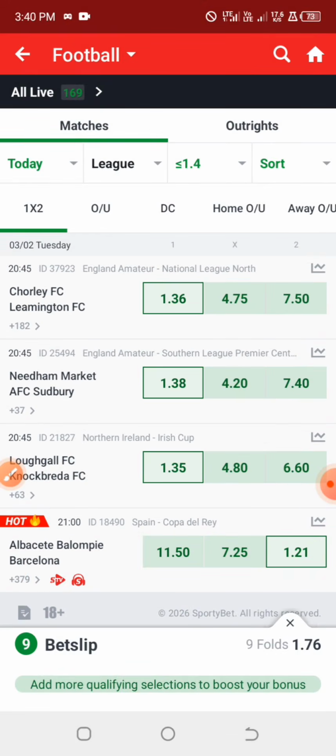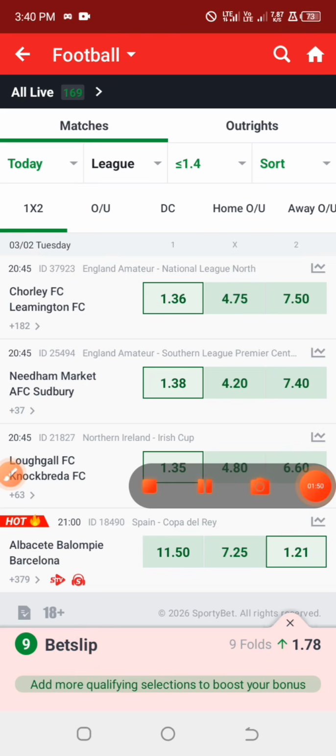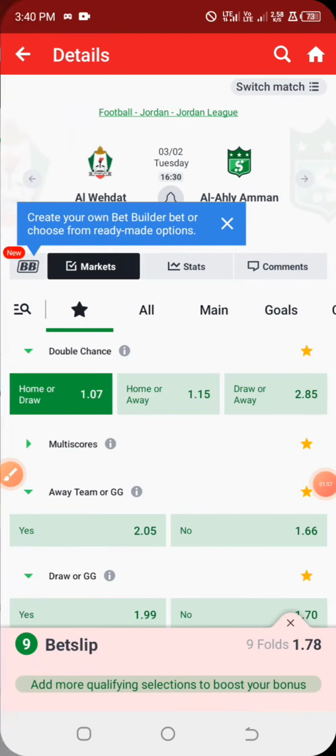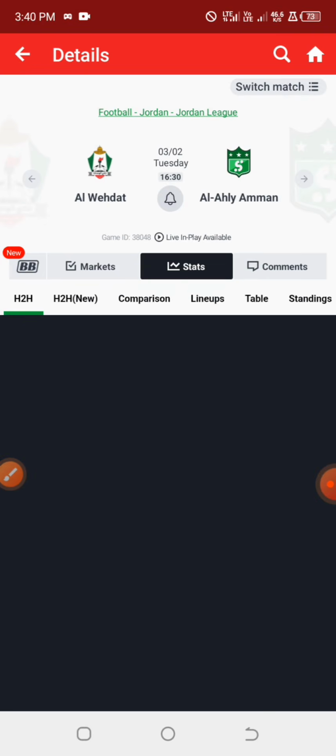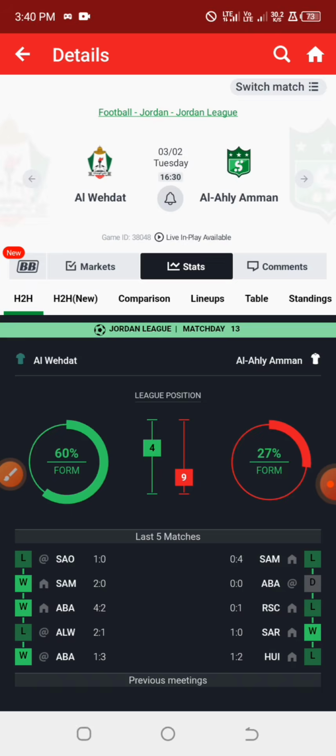The next thing you can do is check the games one by one. Let's say you want to check a game. Let me give you an insight into one of my double chance strategies. If I want to use the simple double chance betting strategy, I check the last 5 games of the teams against other opponents, and the last 5 games against each other.